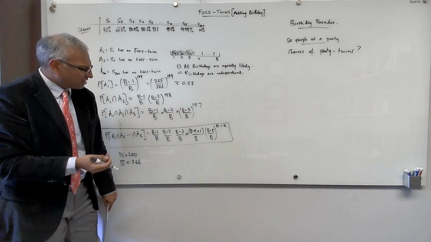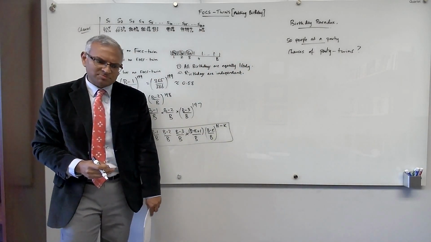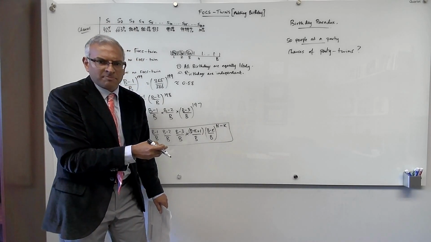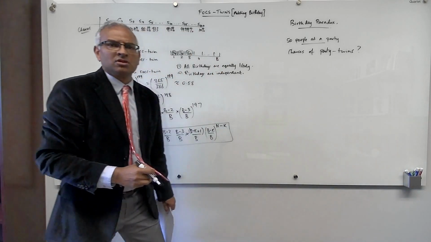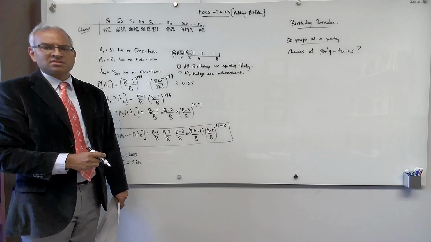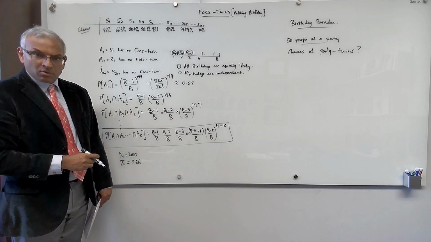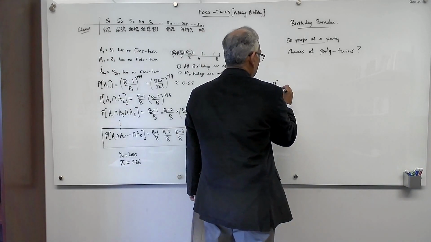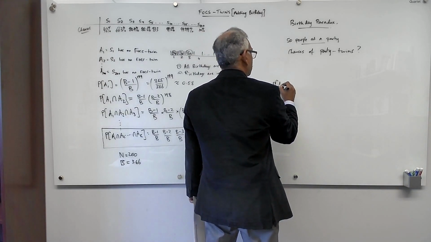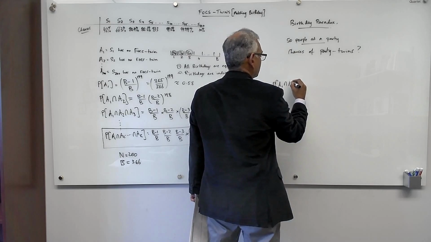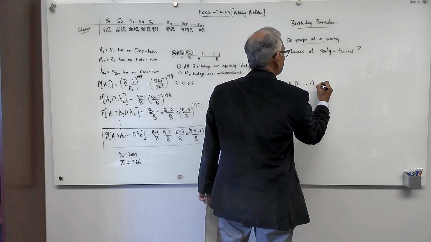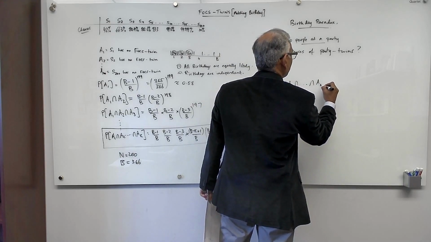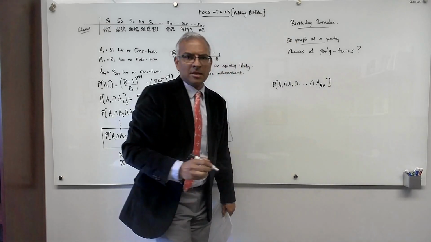Basically you can think of it as the same game we played in FOCS, but you ask the first person, do you have a party twin, second, third, fourth, and you keep going up to the 50th. So we can ask, what are the chances that all 50 people don't have a party twin? So we want the probability that student 1 and student 2 and all the way up to student n, which is 50, do not have a party twin.